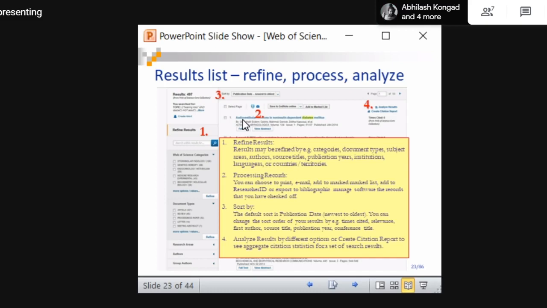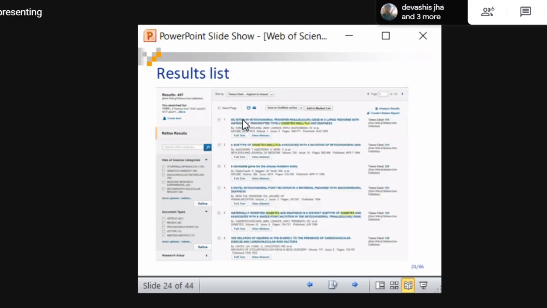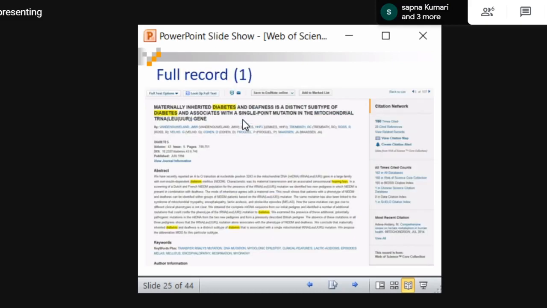Where will you get the bibliographical details of all the publications? From these kinds of citation databases only. That is why most of the studies are using Web of Science or Scopus or something like this, because they index only high quality publications. Not all. You can use Google Scholar also, but the problem in Google Scholar is it will contain all the articles. But Web of Science has a rigorous review process. Only top quality journals will be indexed.